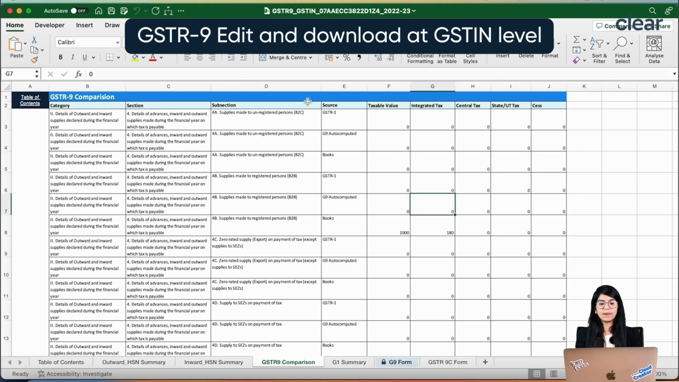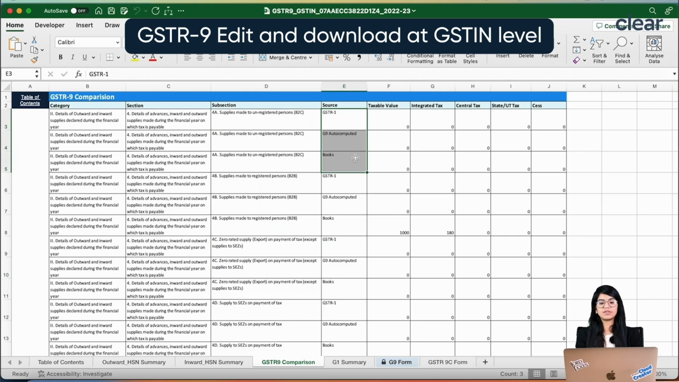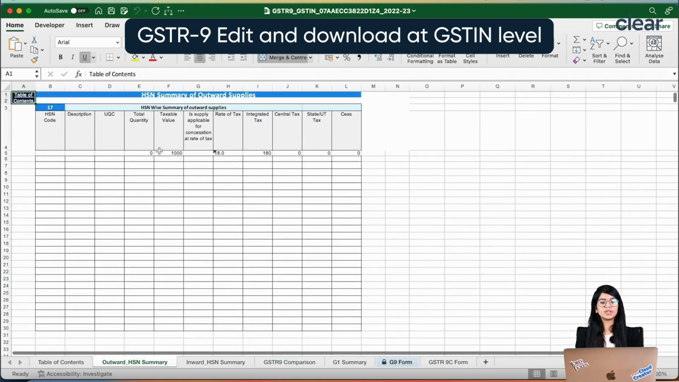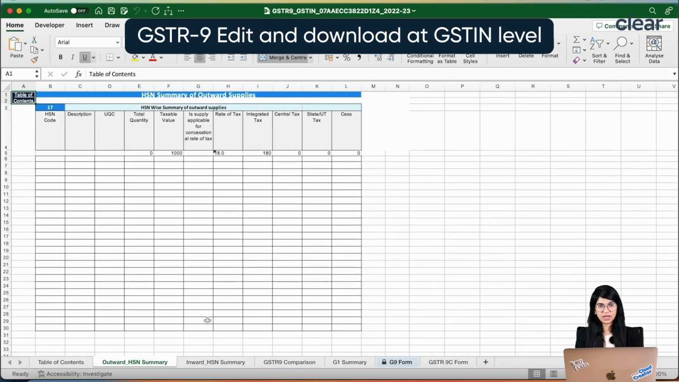So here you can even compare the information which we have shown in GSTR-9 basis different sources. That can also be seen, and along with that you can also see the outward HSN summary which has been shown basis whatever sources you have selected.